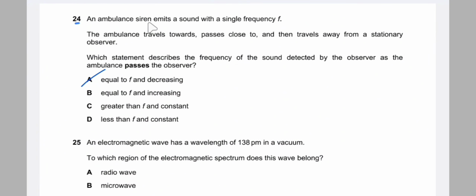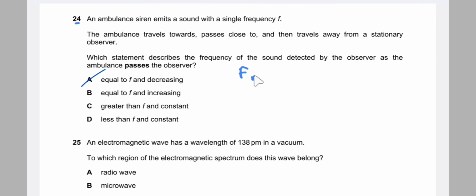Question 24. An ambulance siren emits a sound with a single frequency f. The ambulance travels towards and passes close to and then travels away from a stationary observer. Which statement describes the frequency of the sound detected by the observer as the ambulance passes the observer?